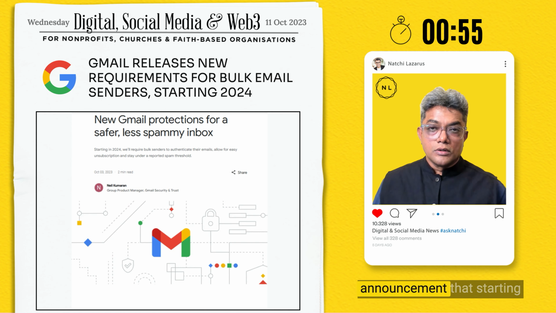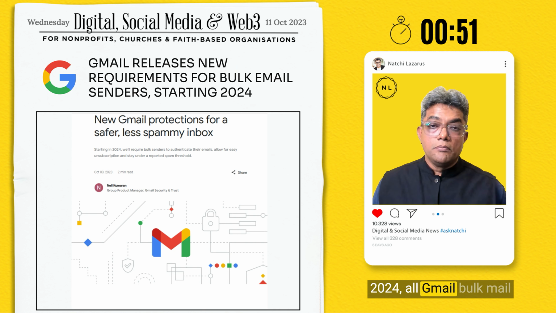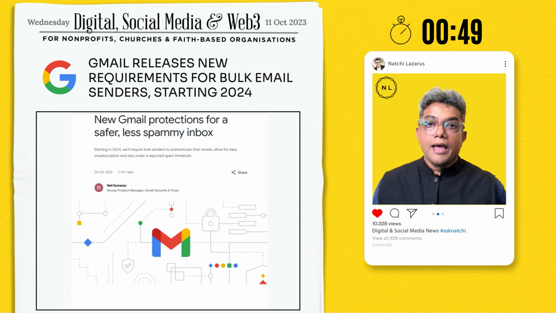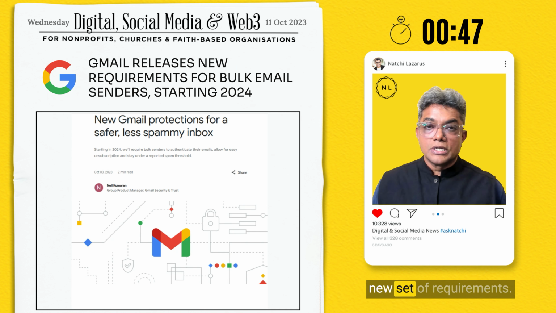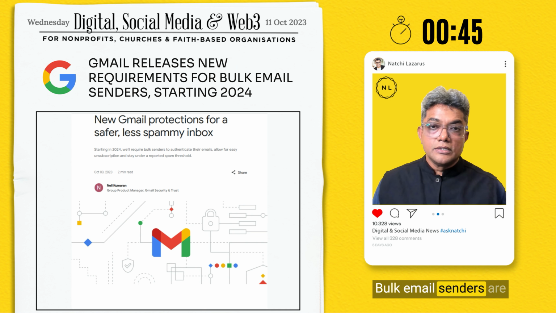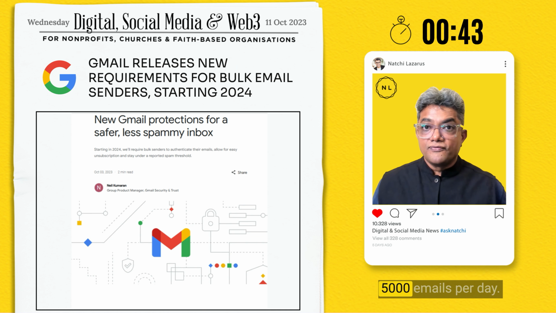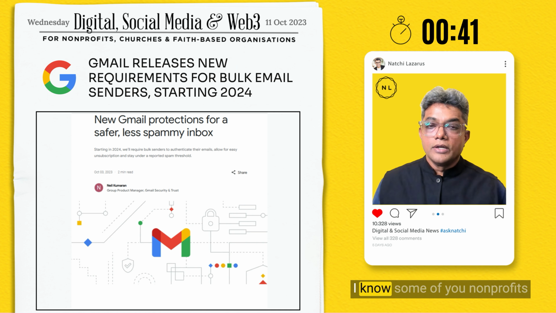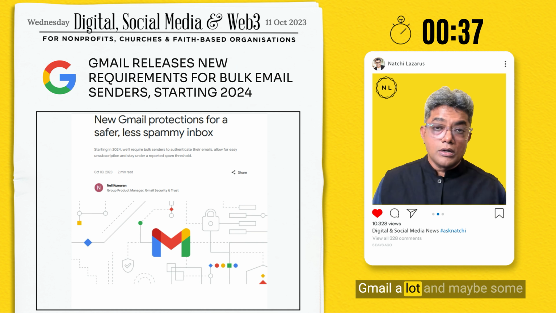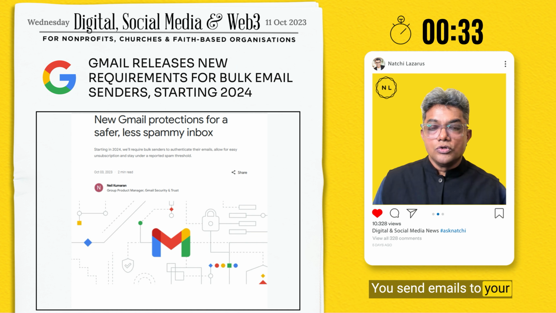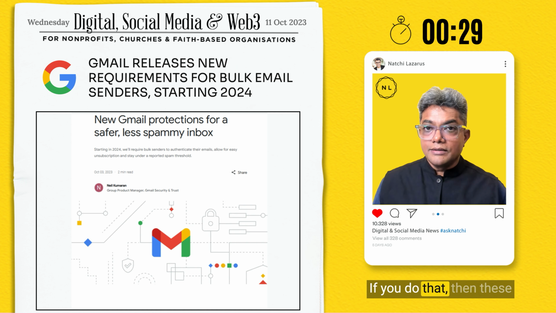Google made an important announcement that starting 2024, all Gmail bulk mail senders have to adhere to a new set of requirements. Bulk email senders are ones that send more than 5,000 emails per day. I know some of you nonprofits that are listening to me do use Gmail a lot, and maybe some of you are bulk email senders. You send emails to your volunteers, to your supporters, to your donors, etc. If you do that, then these are requirements that are applicable to you.